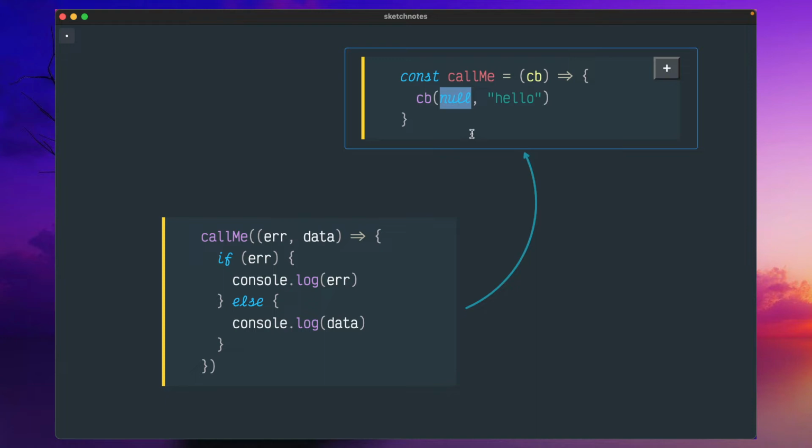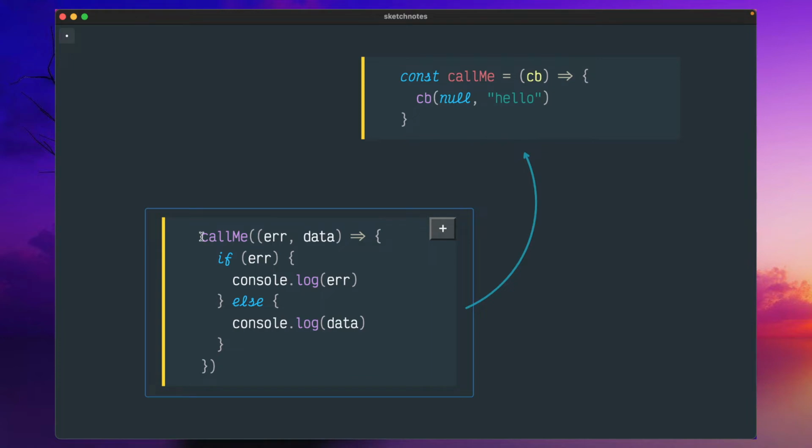If there is no error, you just pass a null, so that you can check later for the first argument. If it is null, then you can see that you got a successful response from the callback. In the second argument, you can pass the data. Depending upon the function signature, you can pass any number of arguments. It is up to you.